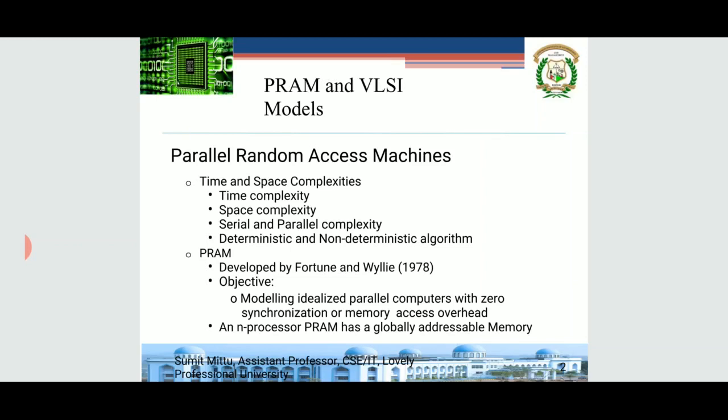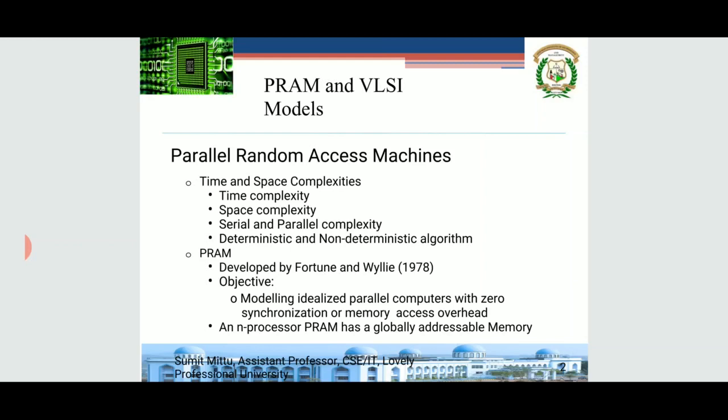parallel random access machines. Obviously you know that conventional machines are uniprocessor computers. They make use of random access memory, and they are called random access machines, RAM. These terms were given by Shepherdson and Sturgis in 1963.